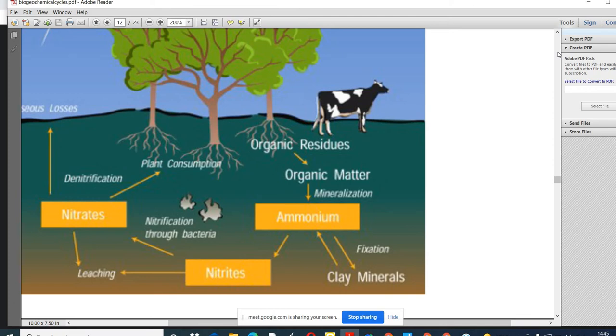Okay, and then plant uses these nitrate ions to form the organic compounds. Which one is the organic compound? I have already told you, proteins are the organic compound. Okay, DNA, proteins and different chemicals, different compounds that are found in our body. Our body structure is made up of those compounds. So those are the essential components of all living organisms.